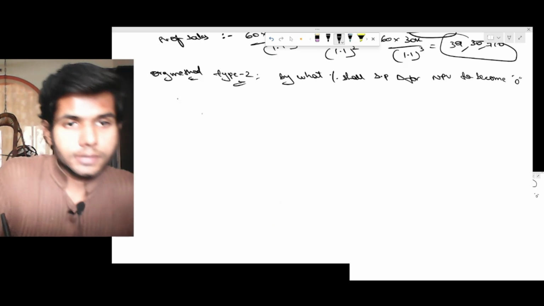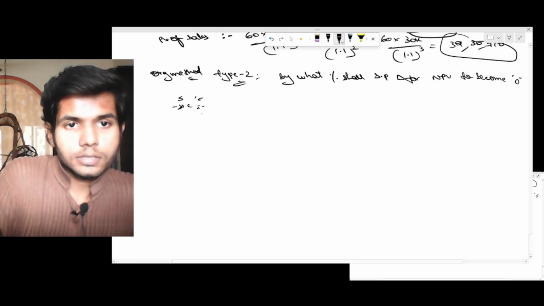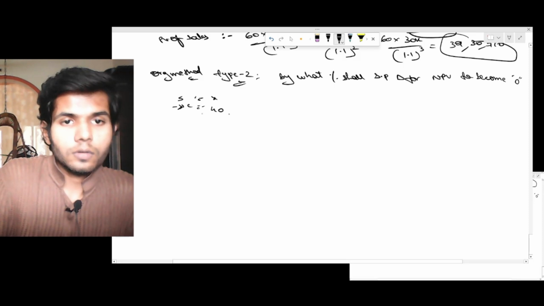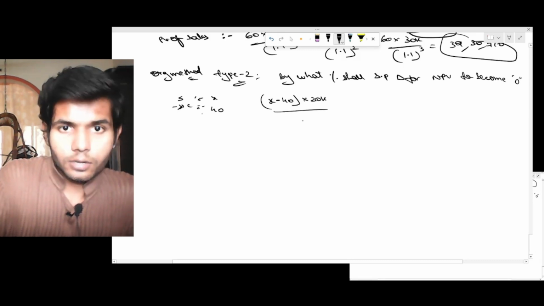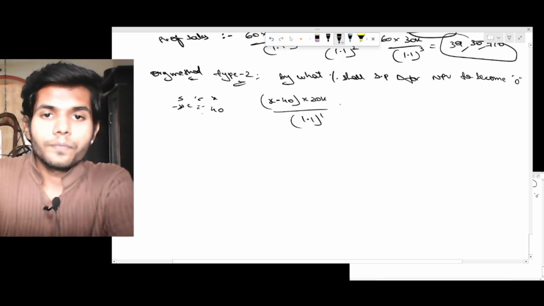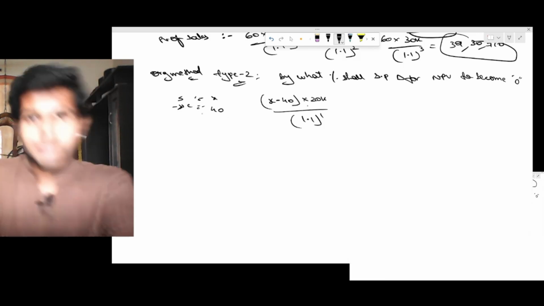So it is sales minus variable cost, or else sales minus cost. Sales we don't know, let that be X, and variable cost is 40, right? Now X minus 40 into 20,000 units for the first year by 1.1 whole power 1. Why did we do this? Sales minus cost into units is the actual cash flow.